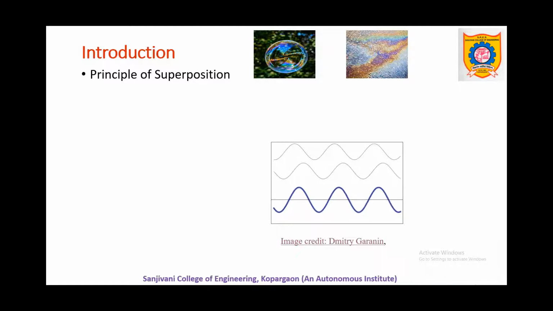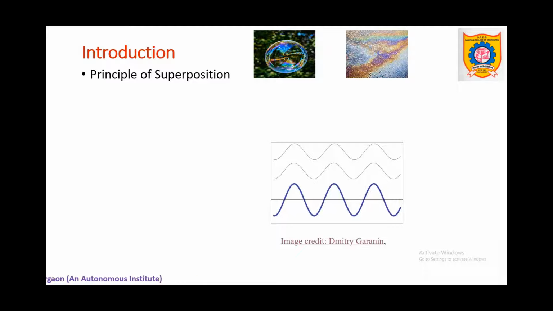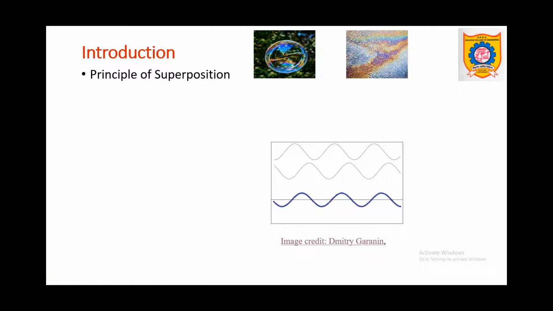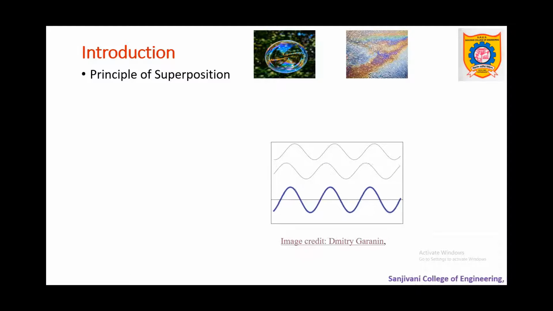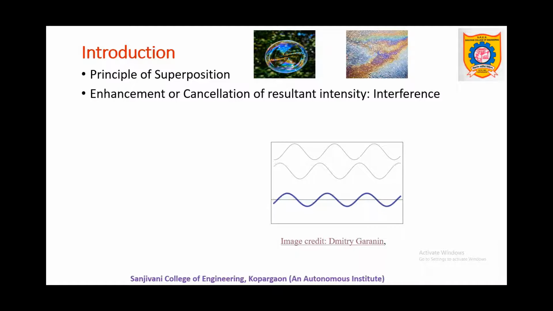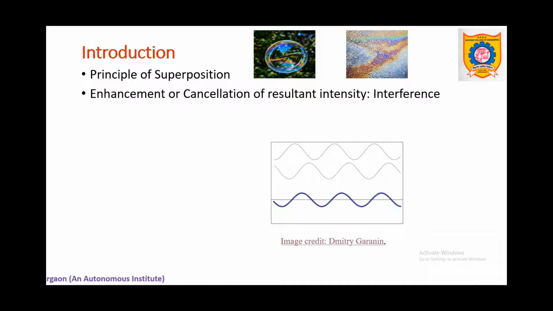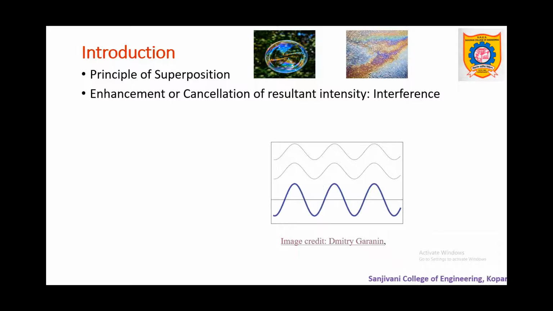So this is the principle of superposition of waves, and due to this principle, the resultant changes: either it enhances or cancels, and this leads to the principle of interference. So basically interference is the phenomenon of enhancement or cancellation of resultant intensity. Based on that, we have two types of interference, that is constructive and destructive interference.